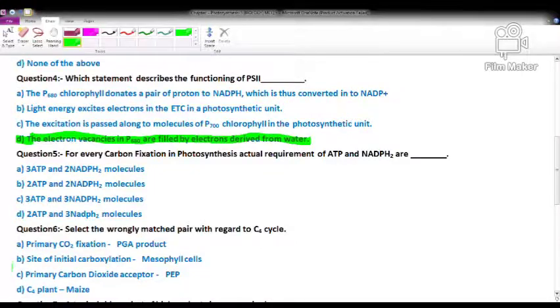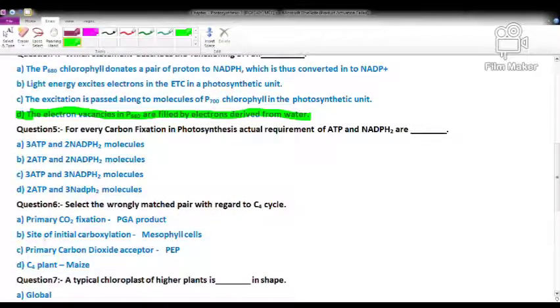Now question number 5: for every carbon fixation in photosynthesis, the actual requirement of ATP and NADPH2 are. For one molecule of carbon dioxide, how many ATP and NADPH2 are used in the Calvin cycle? In the Calvin cycle, 2 molecules of ATP and 2 molecules of NADPH2 are used during the carbon fixation for 2 molecules of 3-PGA, and 1 molecule of ATP is used in the regeneration step.